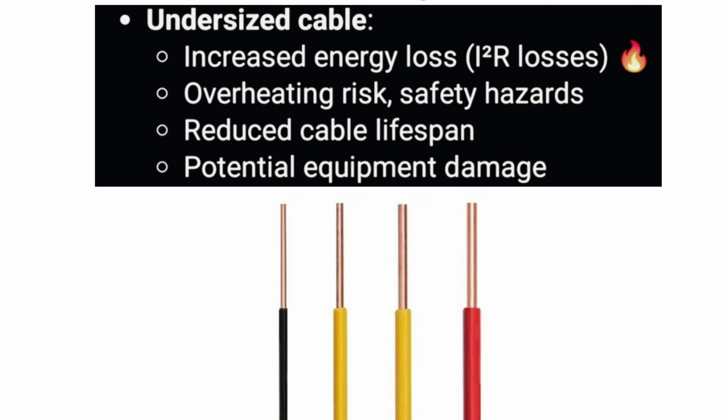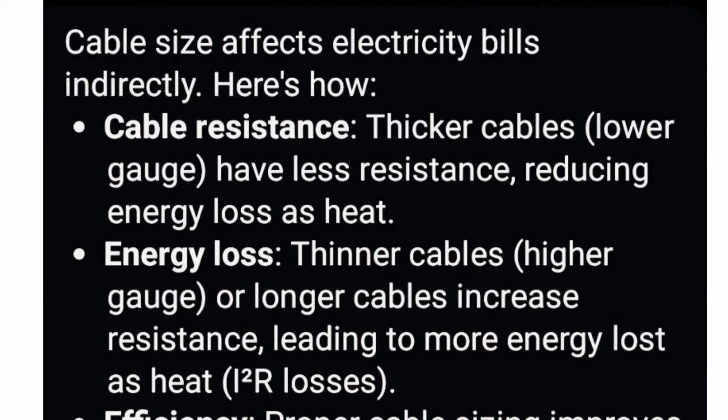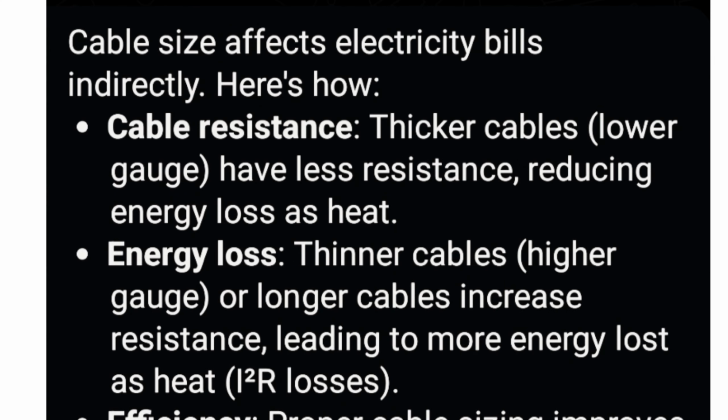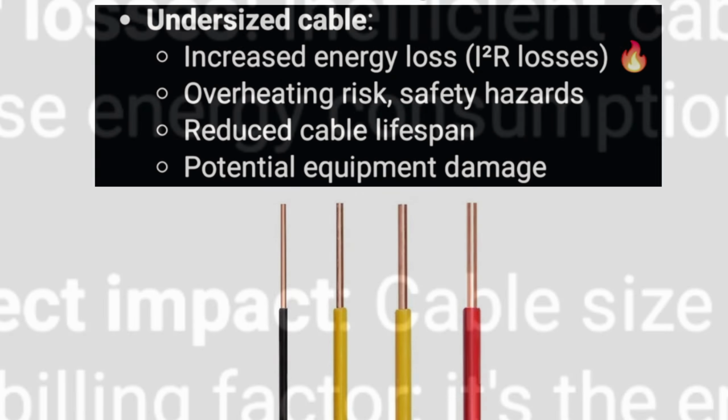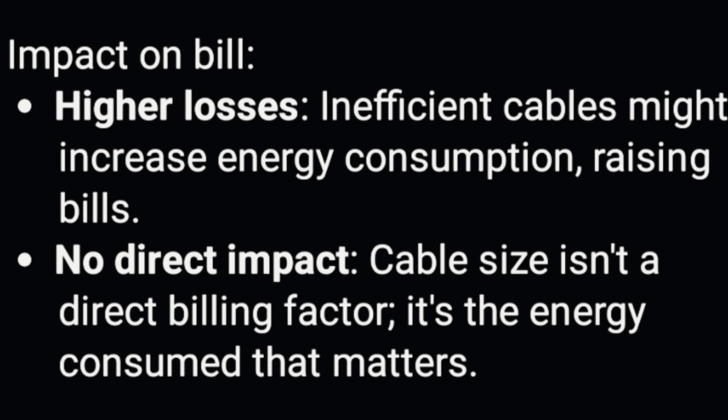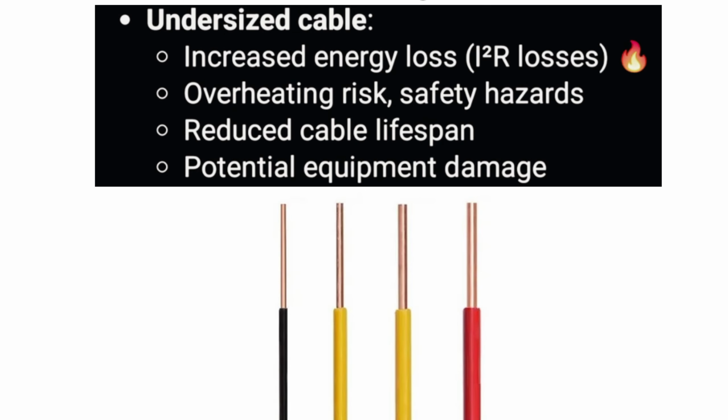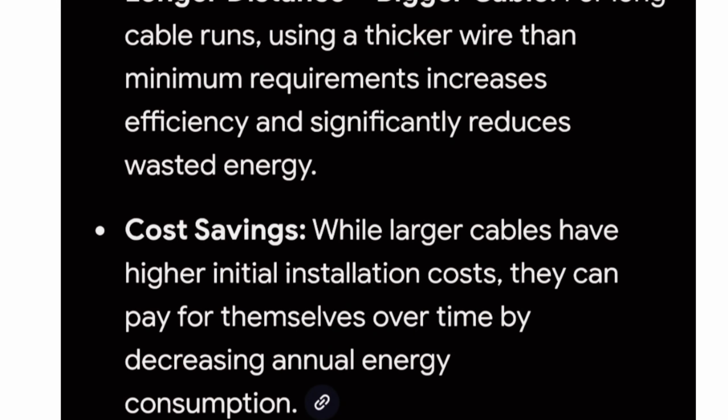First of all, let's talk about the first case, the undersized cable. Here, thin wires have higher resistance. It means more electrical energy is converted into heat instead of useful work. And this heat loss is wasted energy, directly increasing your electricity bill. High resistance also causes voltage to drop, making appliances work harder to function and further raising the cost.